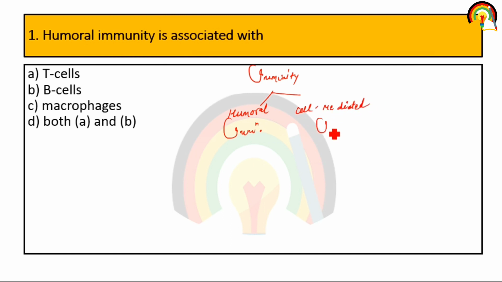Humoral immunity is associated with B cell, and cell-mediated immunity is associated with T cell. B cell further differentiates and forms plasma cell as well as memory cell. So humoral immunity is associated mainly with B cell. That is option number 2.